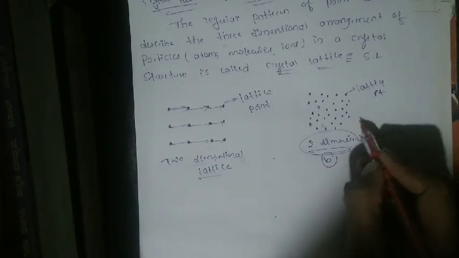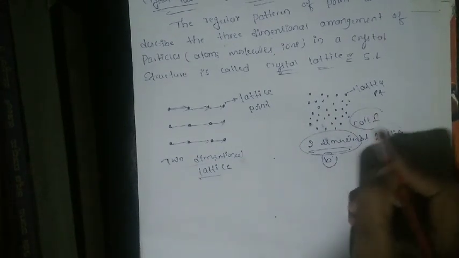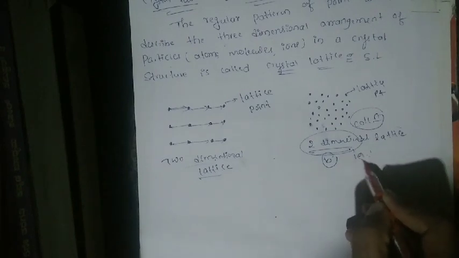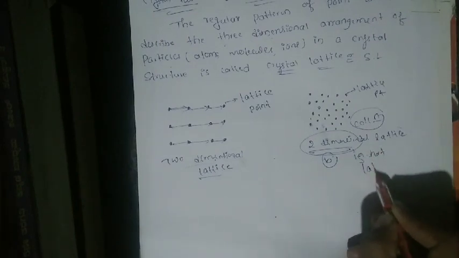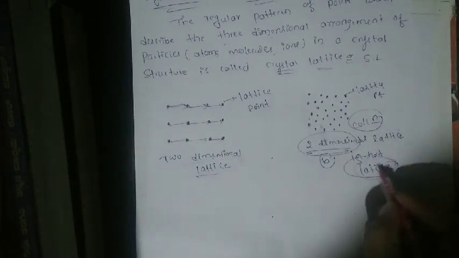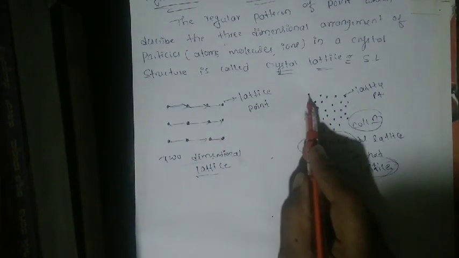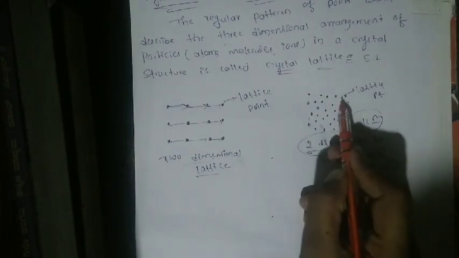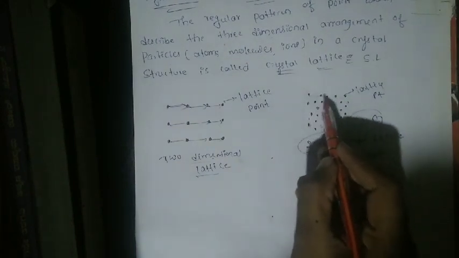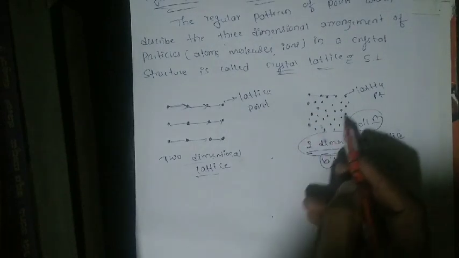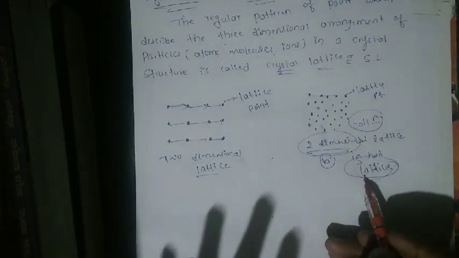Why is it not a lattice? Because the points are not equally arranged from one point to another.